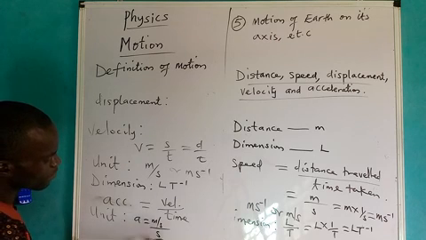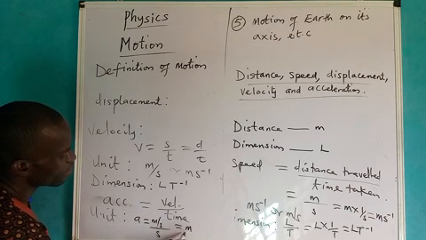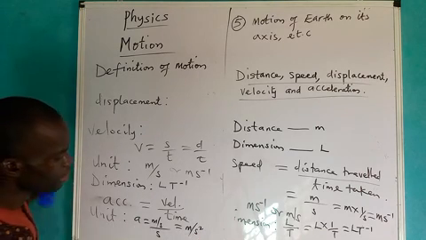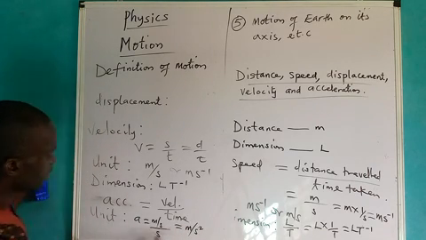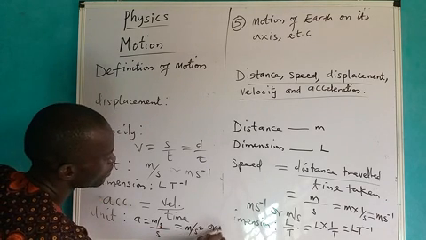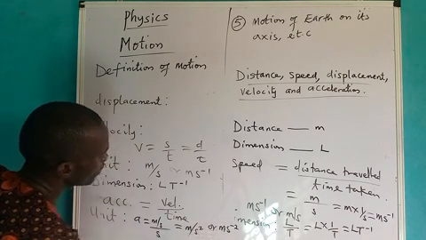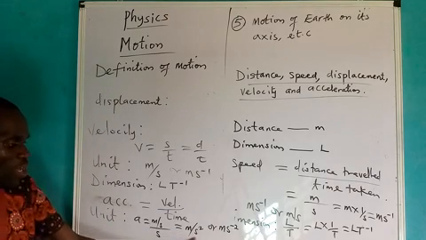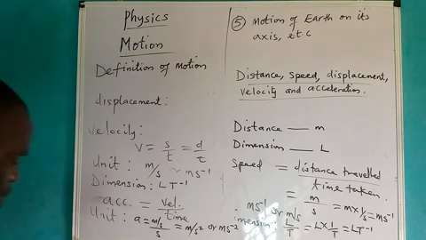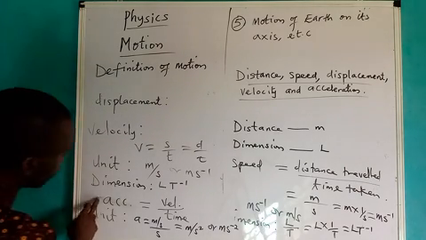Therefore, when we do it mathematically, we are going to have meter over second squared. It means that I can measure acceleration in this form, or in this form. It comes to meter per second squared. Meter per what? Second squared.